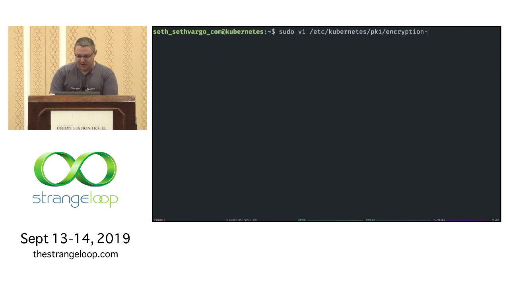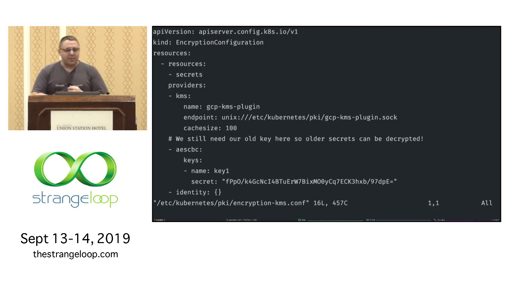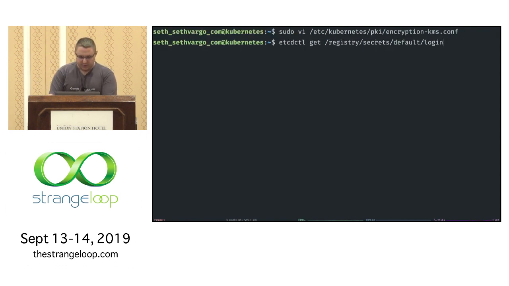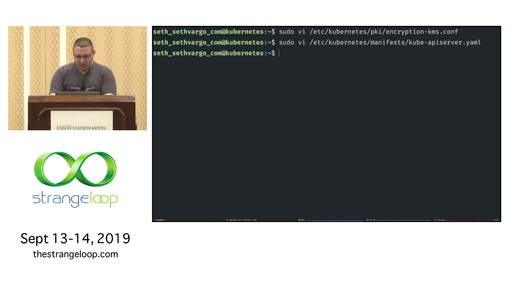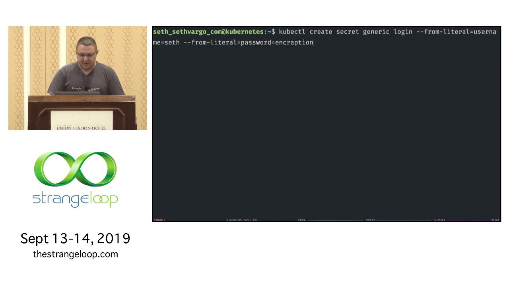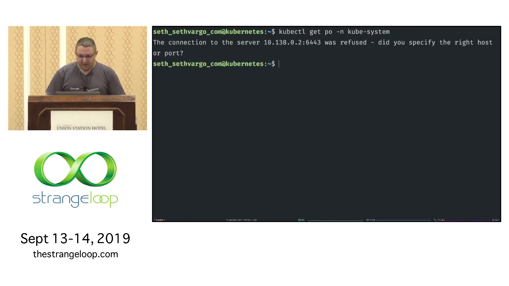I'm going to show you the KMS configuration. So the KMS configuration is just a Unix socket that's listening locally. I need my old key in there so that I can decrypt old secrets. I'm going to edit the Kubernetes API server manifest. So we will switch to our external KMS provider. We don't have to restart the Kubernetes API server because it's so helpful.